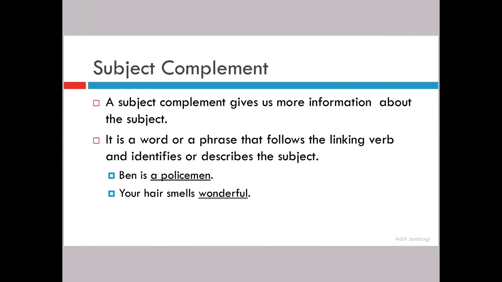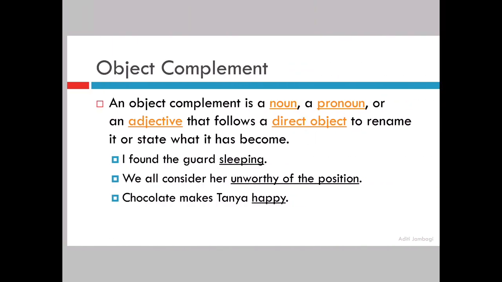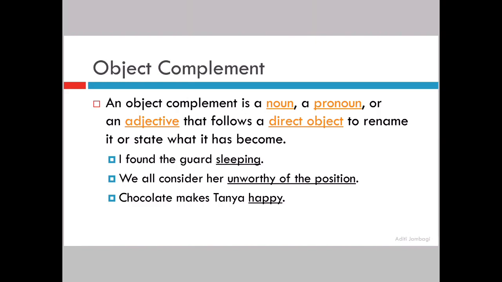Now let us move on to understanding what is an object complement. First of all, before we understand object complement, let us quickly revise what is an object. Now, an object is that thing or that person which is receiving the action. I repeat myself, which is receiving the action of the verb.